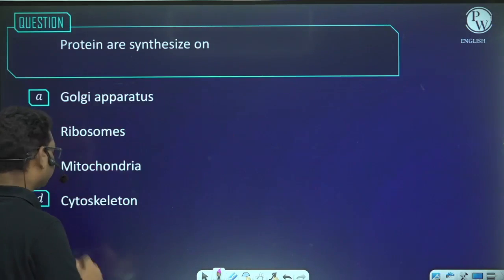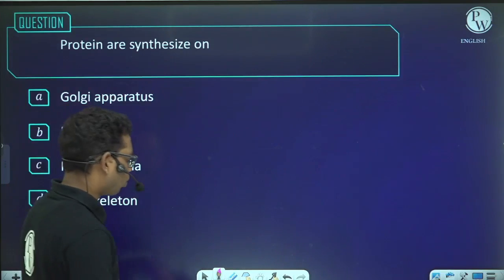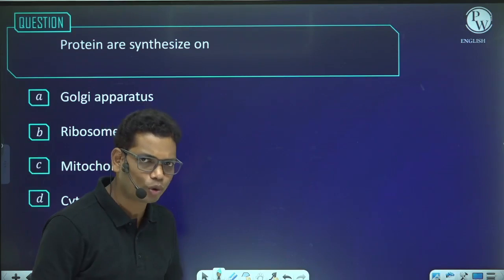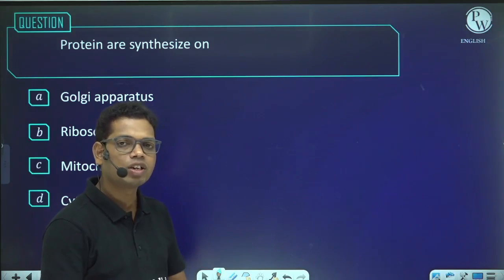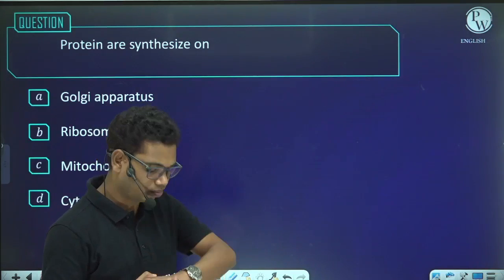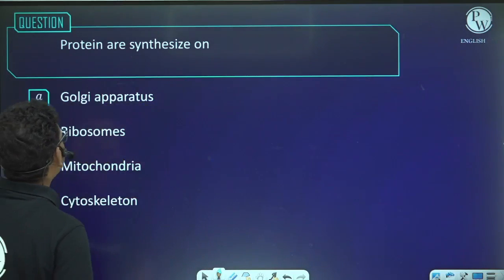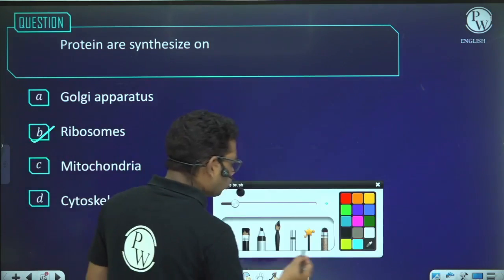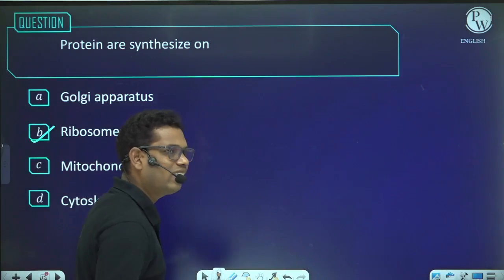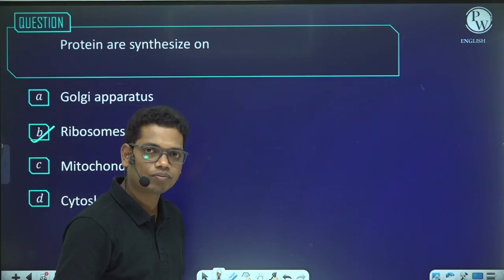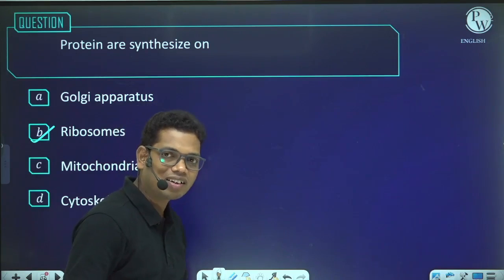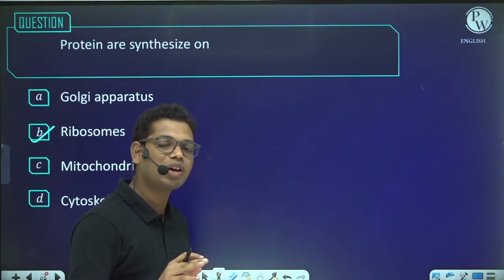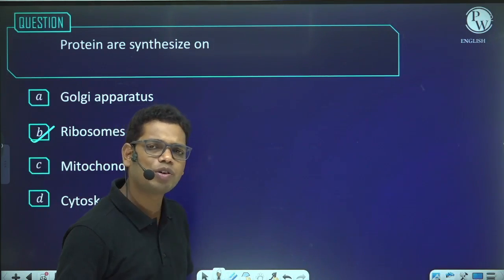Okay, now proteins are synthesized on. We all know that the protein factory is basically the ribosome. So the ribosome synthesizes protein by a process called translation. So I will say that the ribosome will be the answer. So to synthesize the protein, which RNA is required? I knew that your answer will be mRNA. No, only mRNA is not required. All the three types of RNA are required. How? Let me explain you one by one.